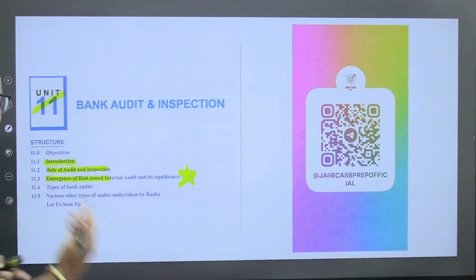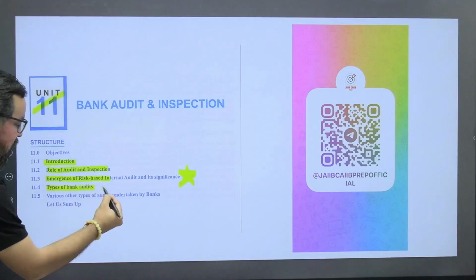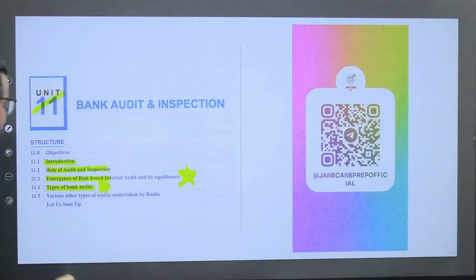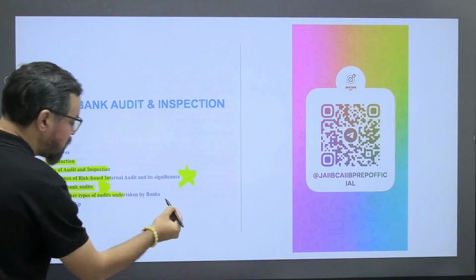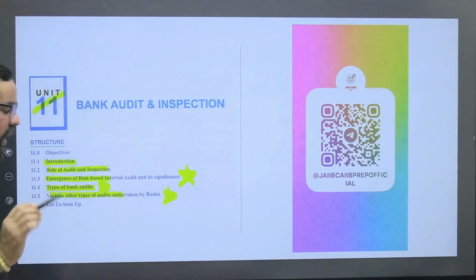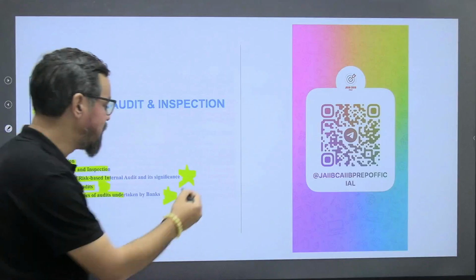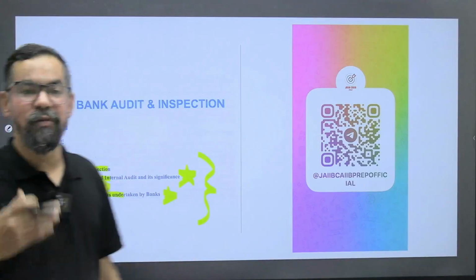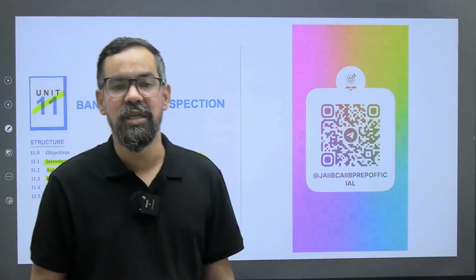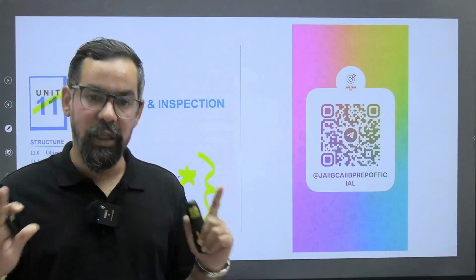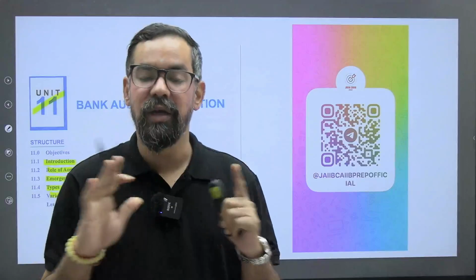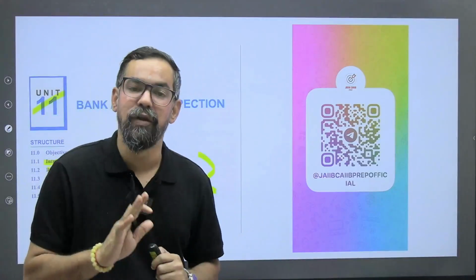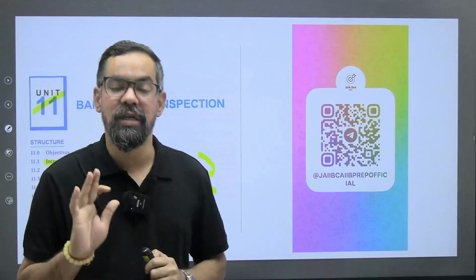Another topic you will see in your examination is the different types of audits, right? Then various other types of audits. So these are the three subtopics. 90% of the time, you will face questions around these, and you have to be very careful around this. Okay? So in this session we will cover all the subtopics which are generally part of this, and we will go through in detail whatever is required for the examination, right?